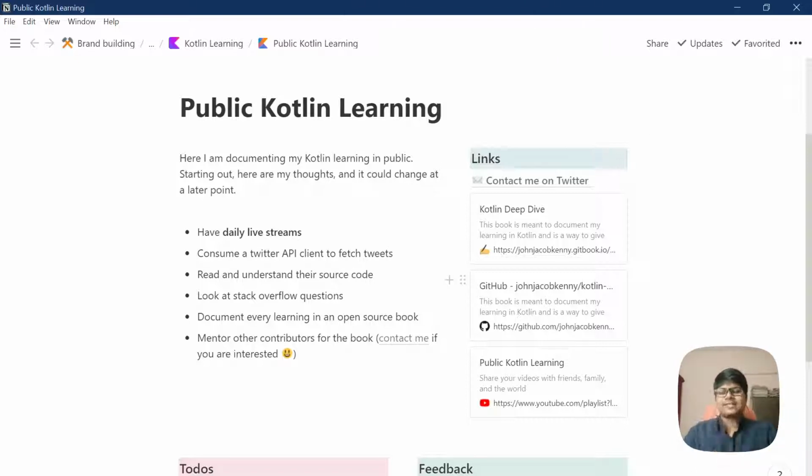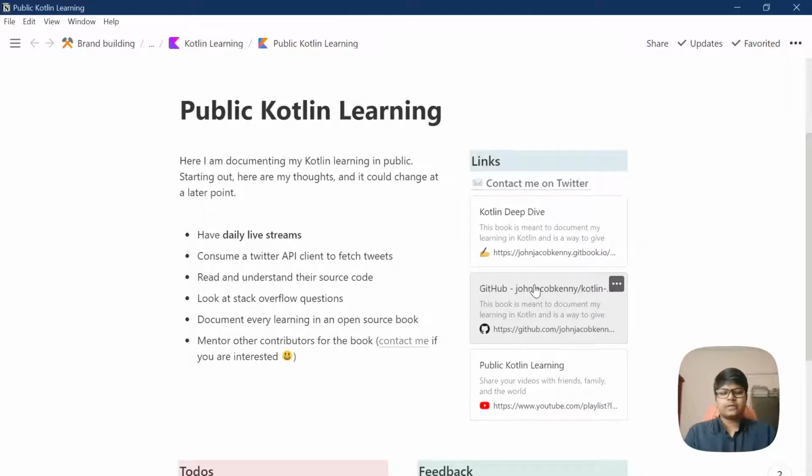So I have organized our high level objectives here so that we can have daily live streams, and we want to consume a Twitter API client to fetch tweets, and we want to read and understand Kotlin code, look at Stack Overflow questions if possible, and the main takeaway is that we are documenting it into an open source book. If anyone of you is interested in contributing to the book, it is an open book. I am writing this on gitbook.io, and the book content is also available on GitHub, and it syncs up between those. So if anyone wants to collaborate, we can do that also.